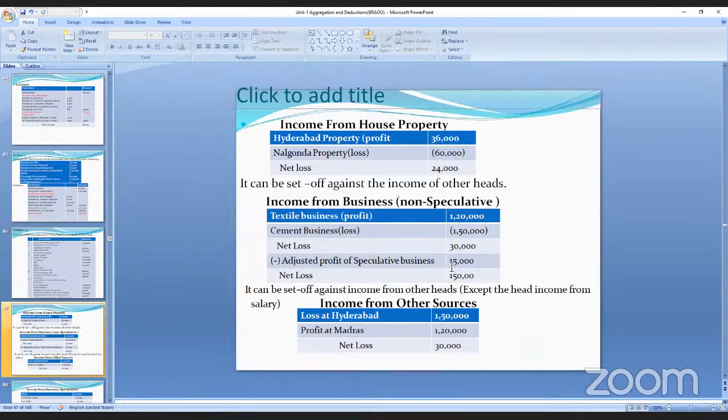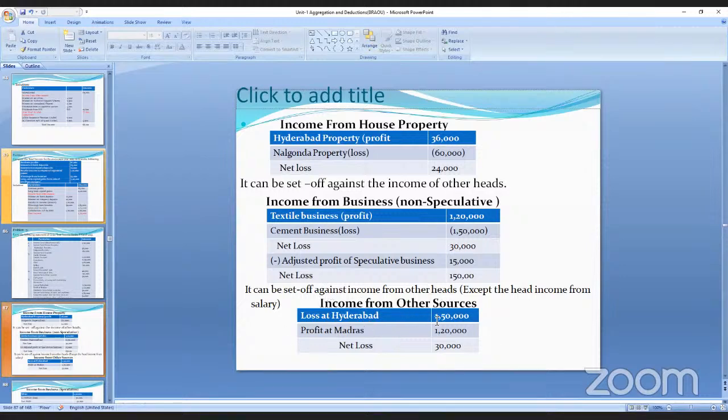So here 15,000 we can minus it. Whatever the net losses, they can be set off against the income except under the head of salary. Salary में loss नहीं आता. So you cannot take out losses from the salary. Salary is a different head.